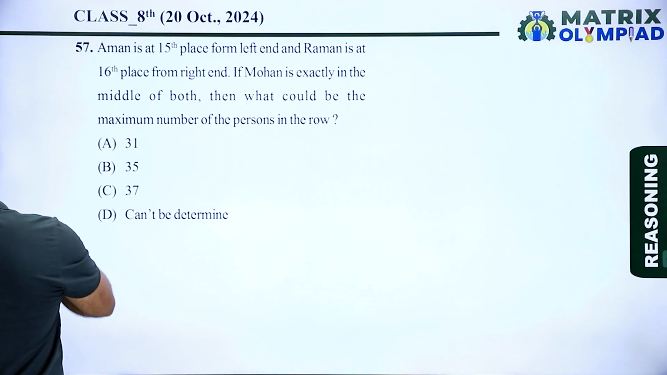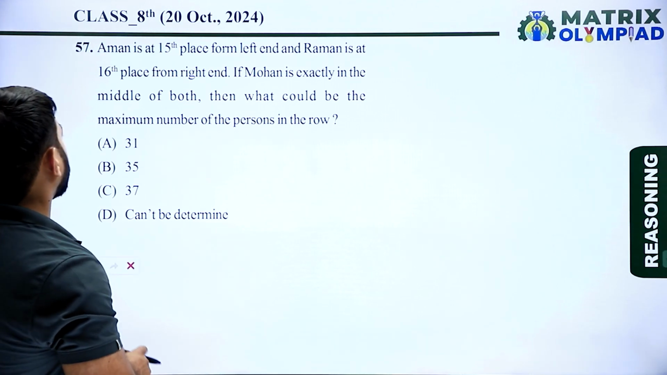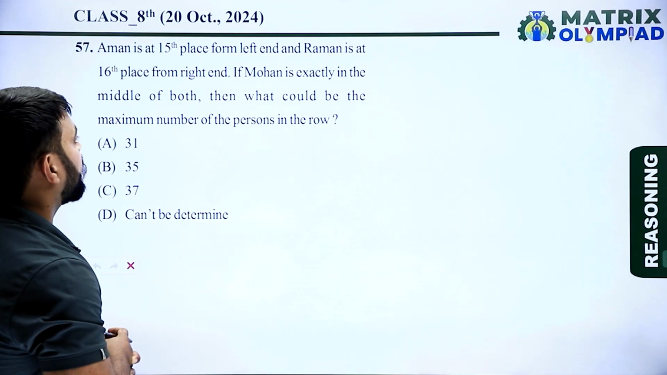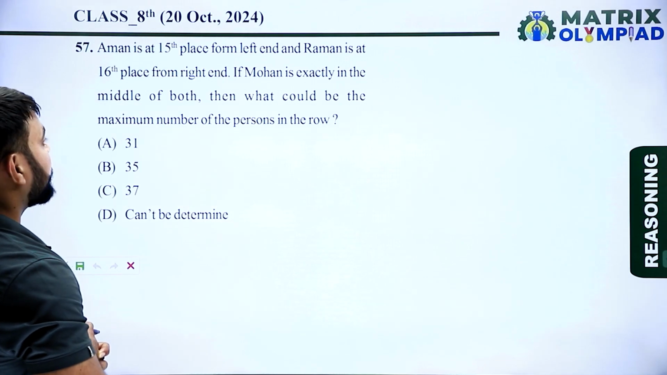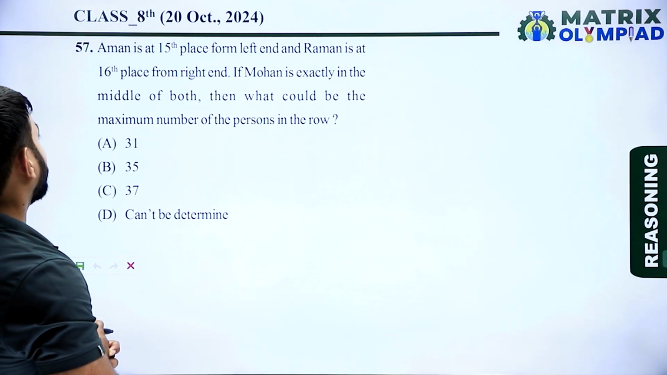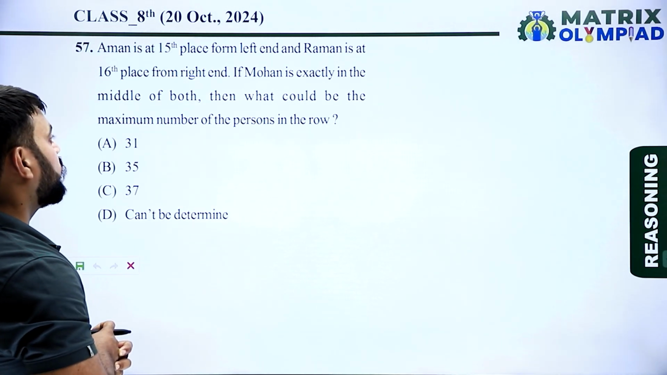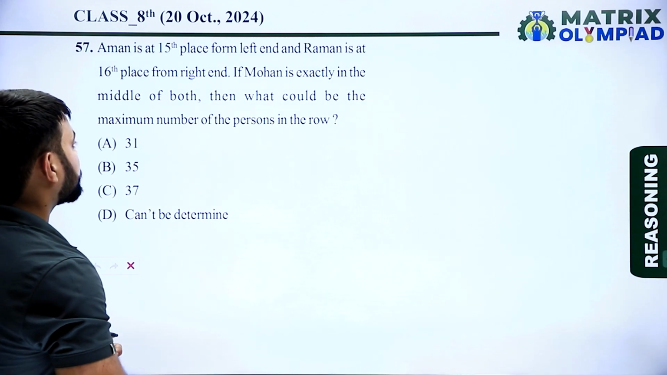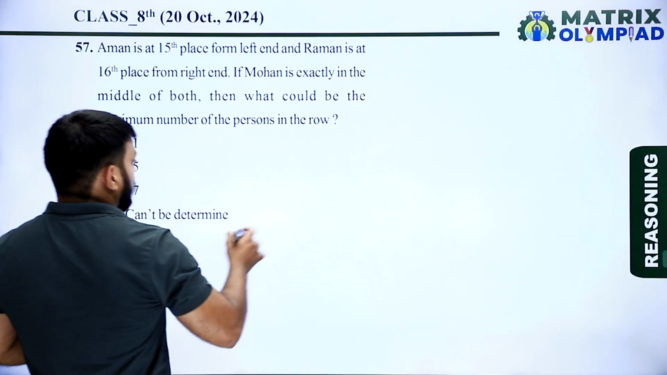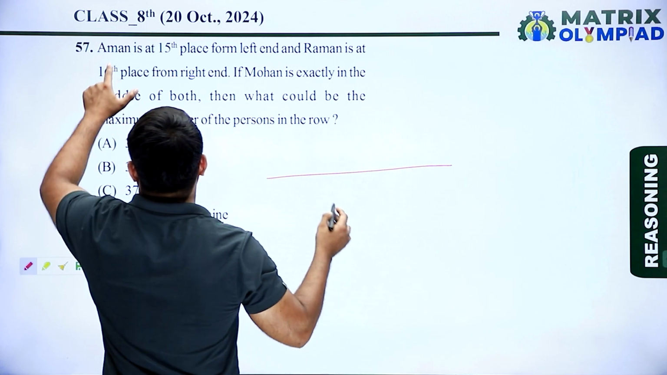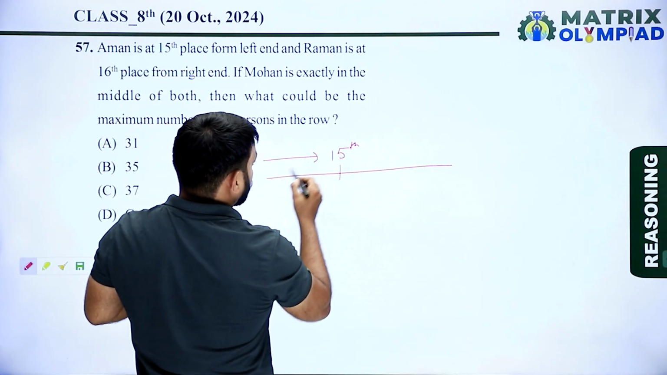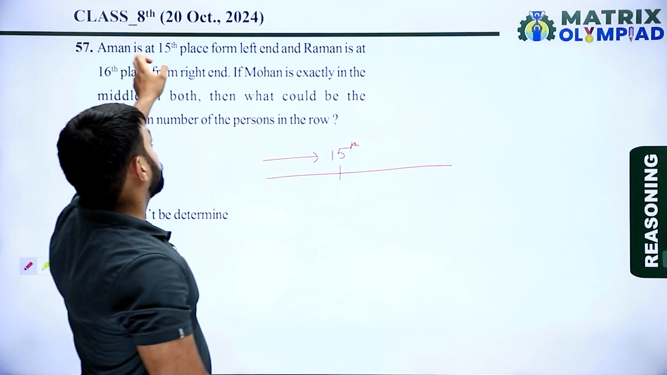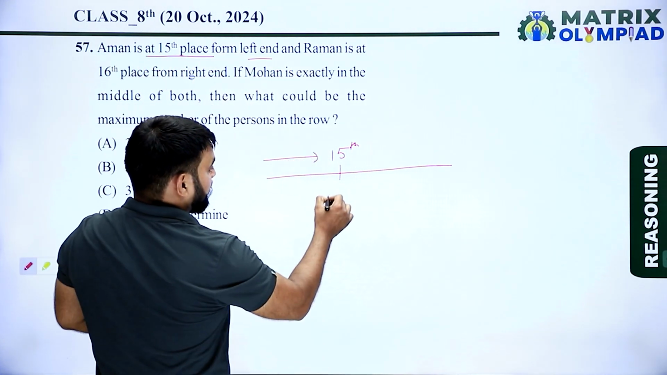Now next question is question number 57. Aman is at 15th place from left end and Raman is at 16th place from right end. If Mohan is exactly in the middle of both, then what could be the maximum number of persons in the row? So according to given information, Aman is at 15th place from the left side of the row. So now here is Aman.